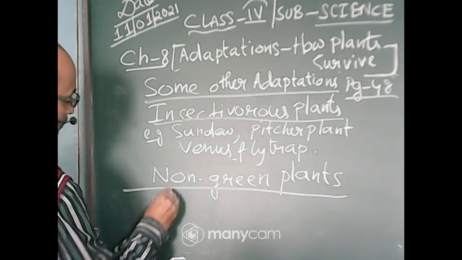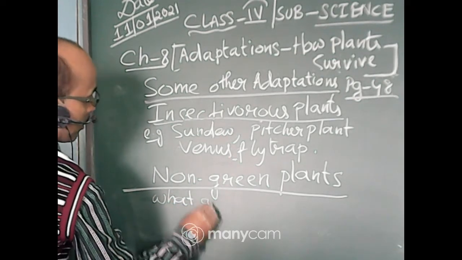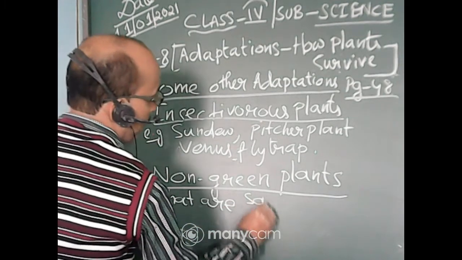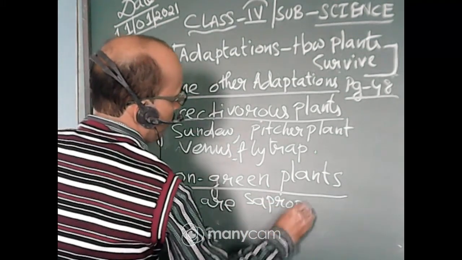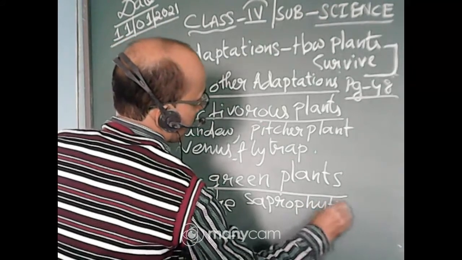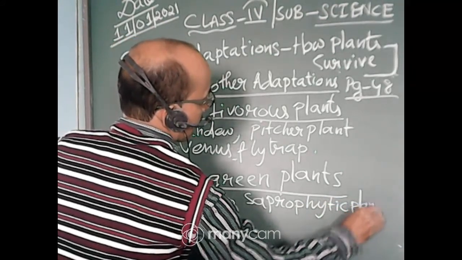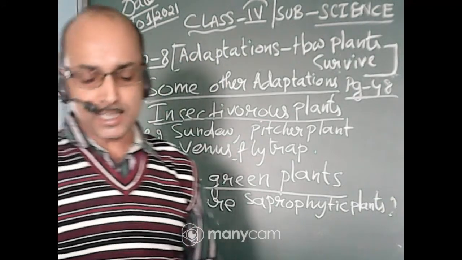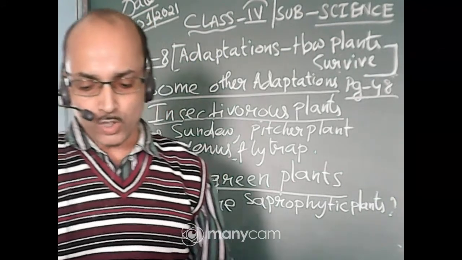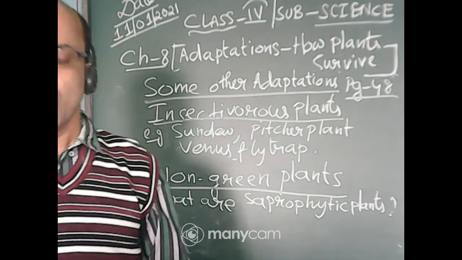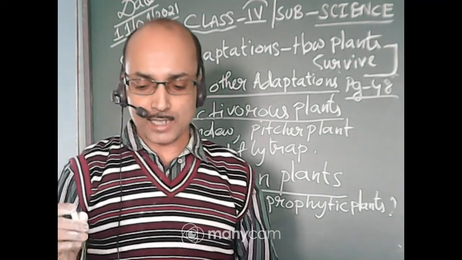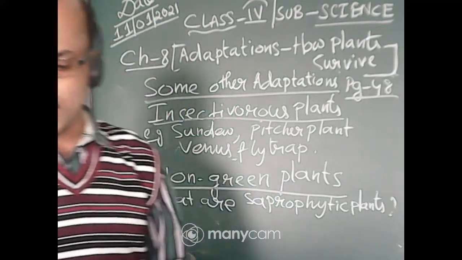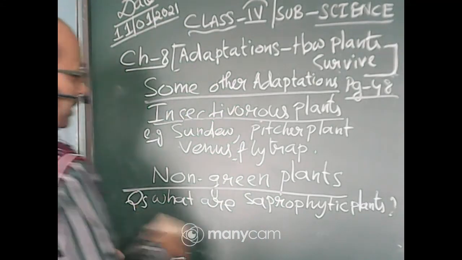A question can be, what are saprophytic plants? Saprophytic plants are those plants that cannot make their own food. They absorb their food from the remains of dead plants and animals. Now we will discuss plants of the grass family.